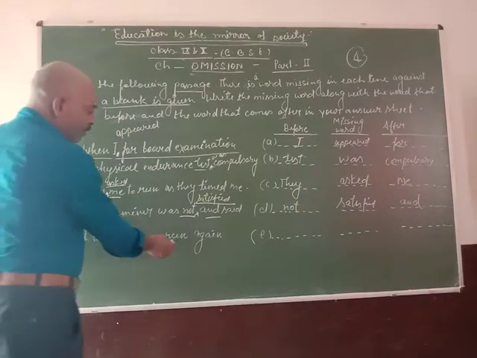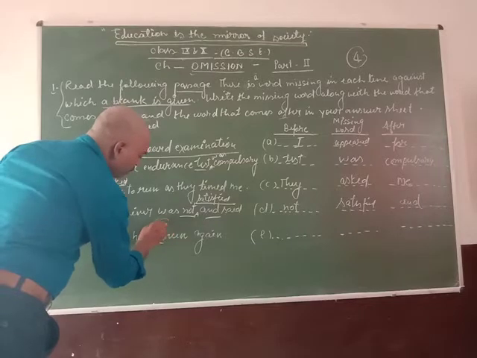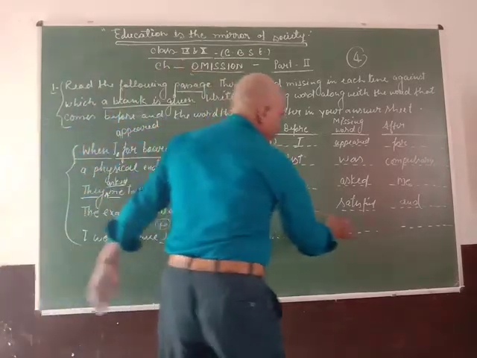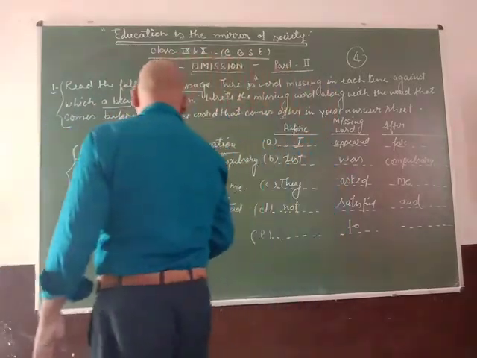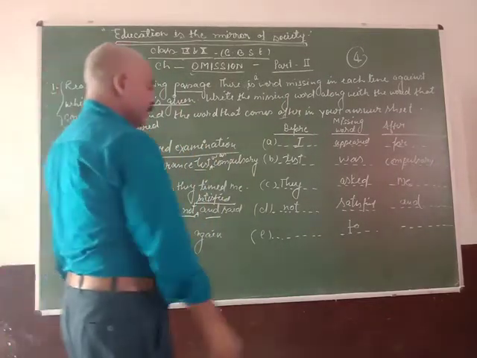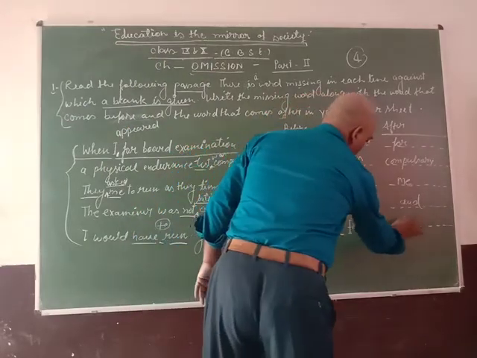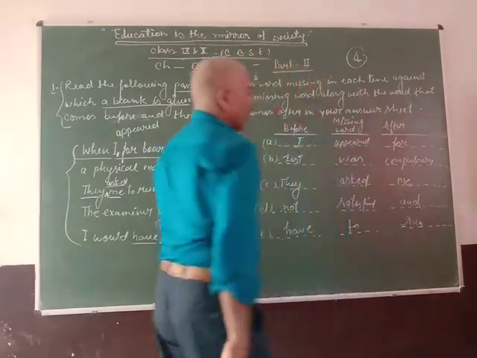The before word is not and the after word is and. Then: I would have run again. I think the missing word is to: I would have to run again. The before word is have and the after word is run.